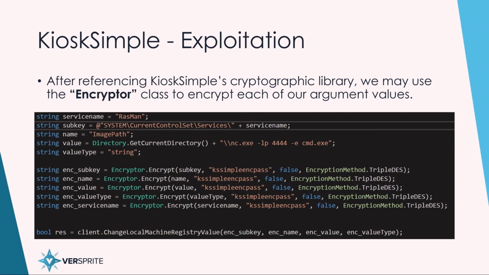The target key name is ImagePath, and the value that we want to change it to is a netcat listener on port 4444 that starts theme.exe, in order to keep it simple. We encrypt all of these strings using the super secure password of KSSimpleENCPass and encode them using the encryptor. Then we use our service channel proxy called client to call ChangeLocalMachineRegistryValue using these values. After this, we'll stop the service and then start the service in order to execute our command as local system.